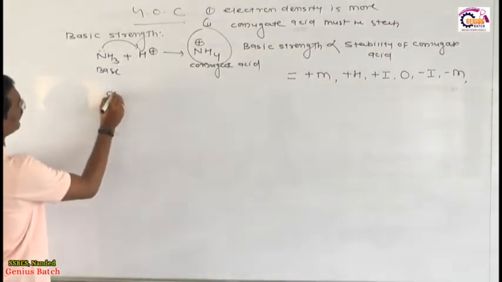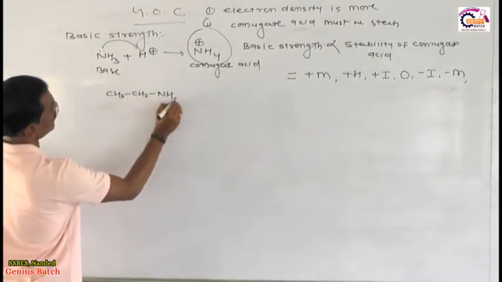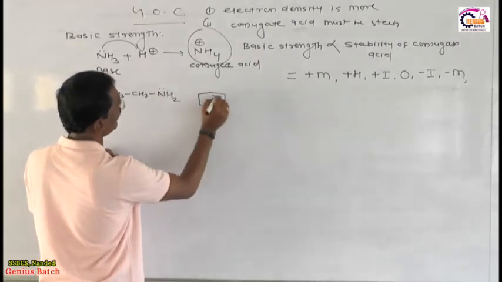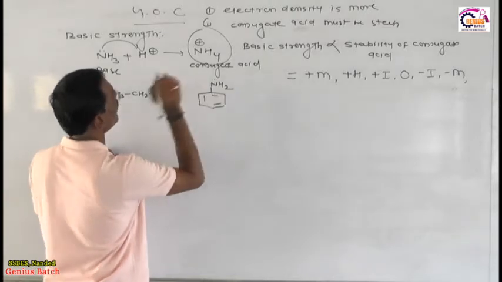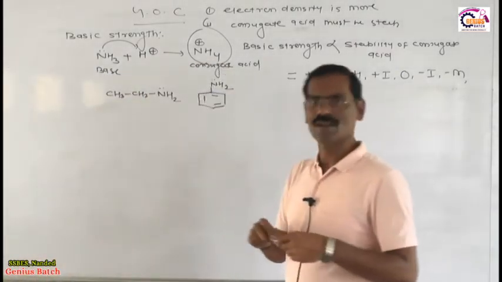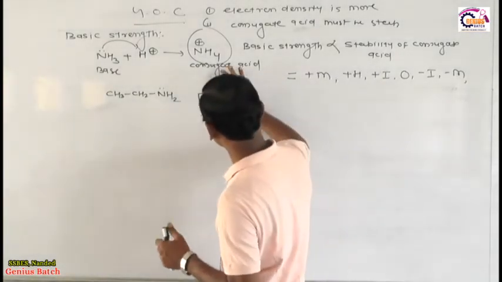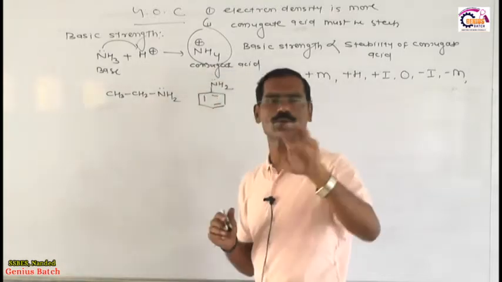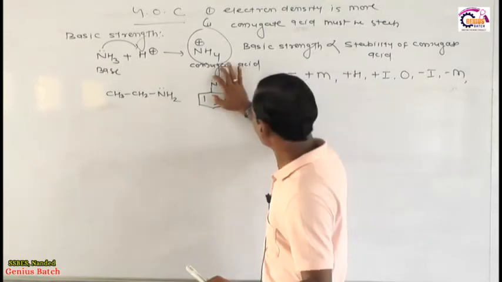Suppose for example I have CH3CH2NH2, and suppose I also have this amine, which you know very well is called the aromatic amine. My question is this, you see very seriously, I will explain a very minor concept in front of you. Now nitrogen contains the lone pair, it means nitrogen satisfies the condition of lone pair. Which condition? The condition of resonance, I am sorry, lone pair single double.